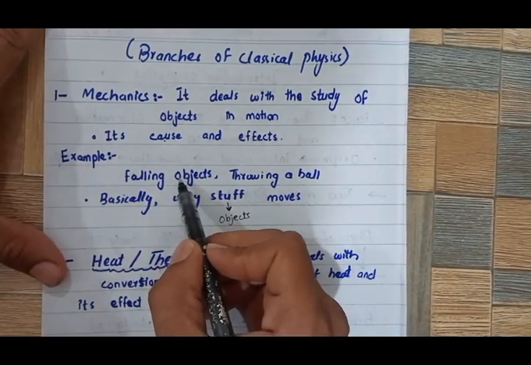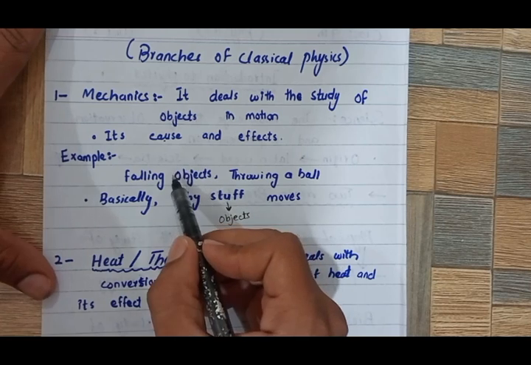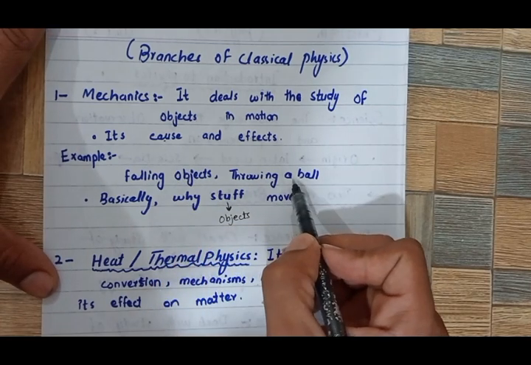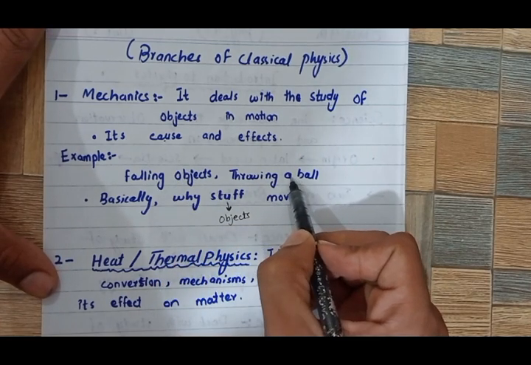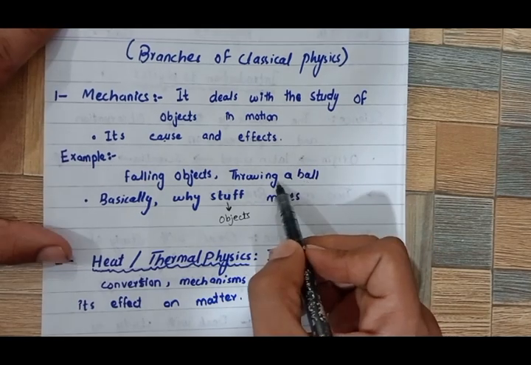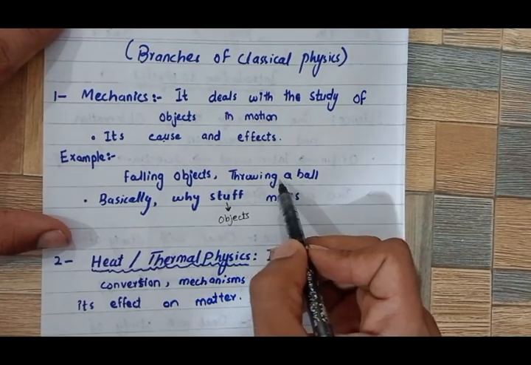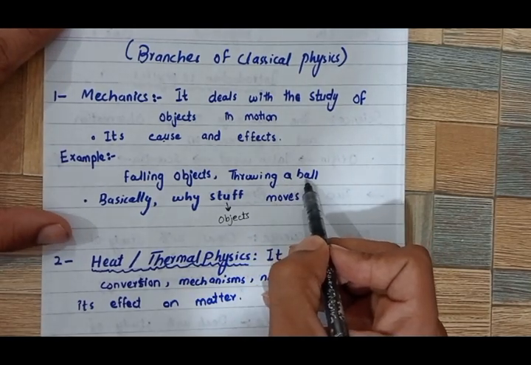If a body is falling freely, surely it is in motion. If I throw a ball, it is in motion, called projectile motion.